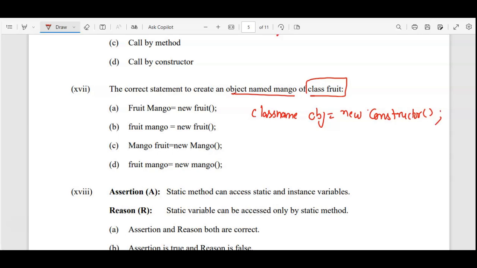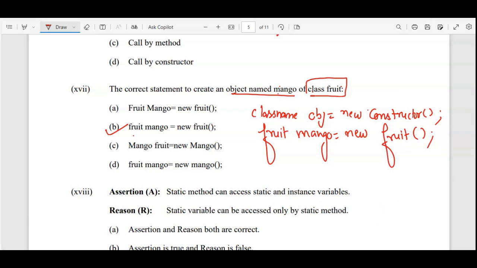You need to replace the class name with Fruit, and the object name is mango. So Fruit mango is equal to new, and the constructor is the same as the class name, so again Fruit, then parenthesis and semicolon. So this is the correct one. Option B is the correct answer.